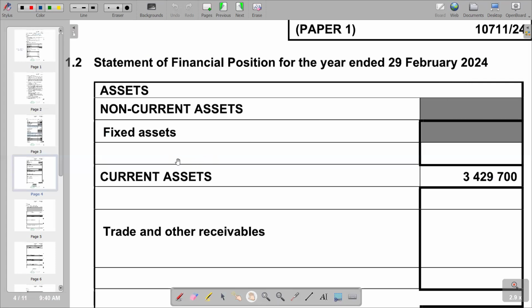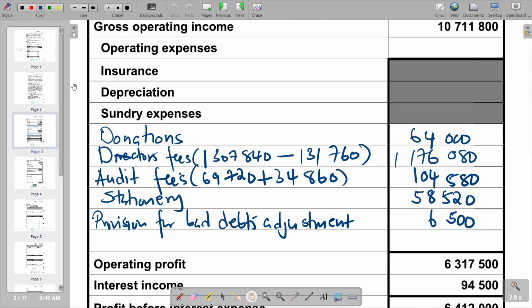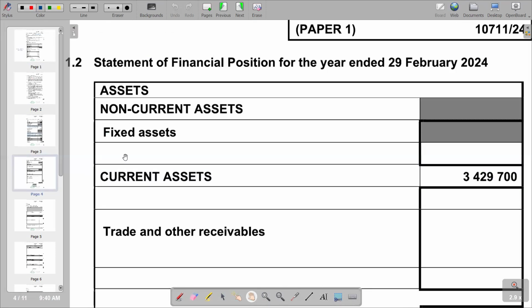So we're going to start with the element of fixed assets. And obviously, if we go to the question, but if you check our answer section, you'll see that for that, we only have one space for that element.